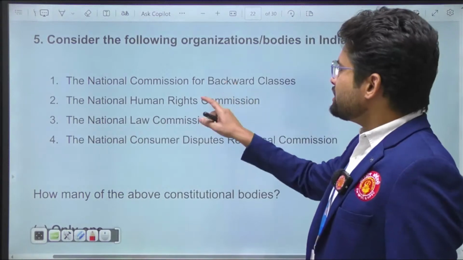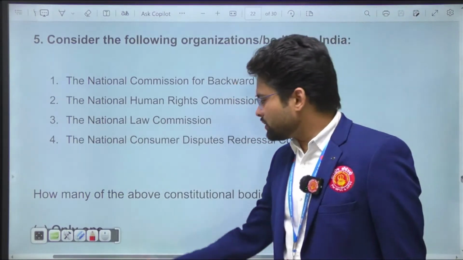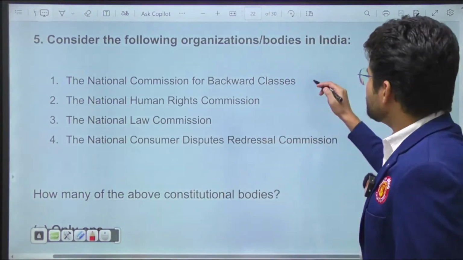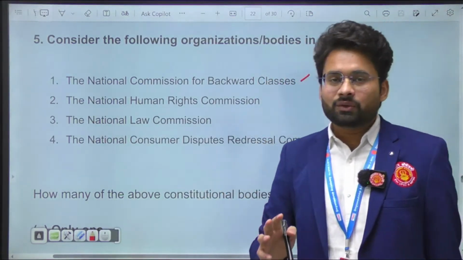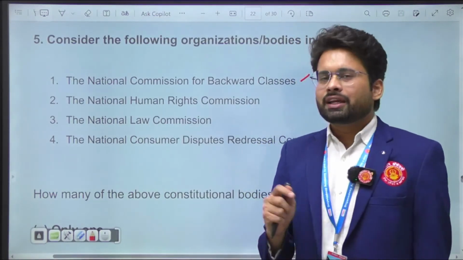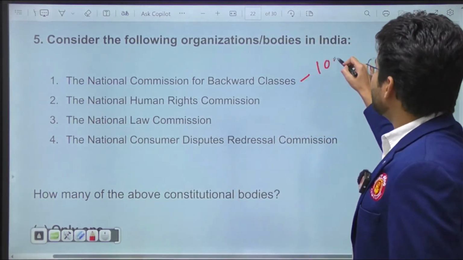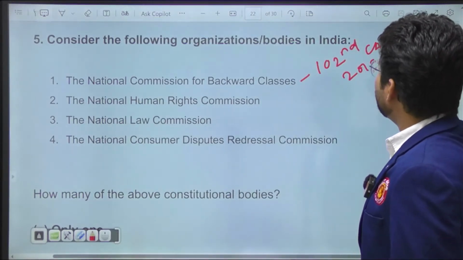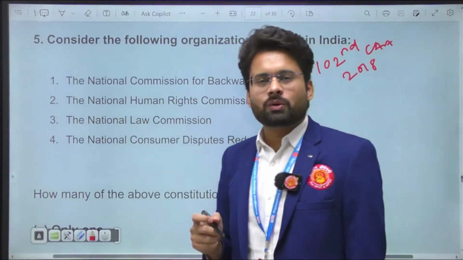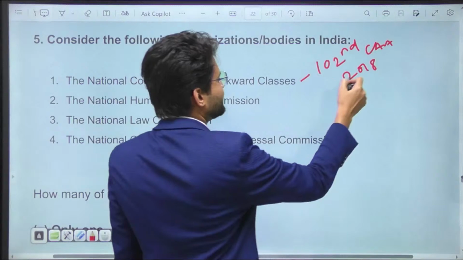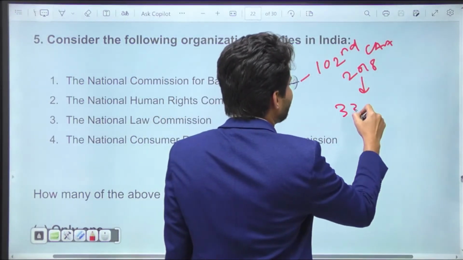The first, the National Commission for Backward Classes, is of course a constitutional body, though earlier it was a statutory body with its source in legislation. In 2018, the 102nd Constitutional Amendment Act changed its nature from statutory to constitutional body, and it added Article 338B.